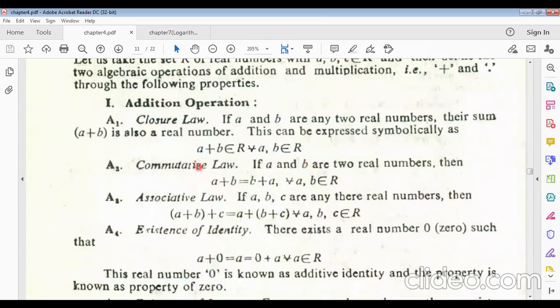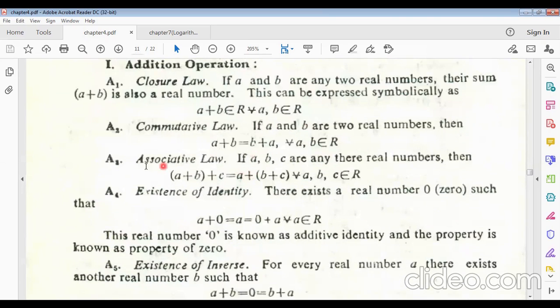Now, commutative law: a plus b equals b plus a, for all a, b belonging to real numbers. This is the second law for addition. Associative law, same as before: a plus b plus c equals a plus b plus c, for all a, b, c belonging to real numbers.